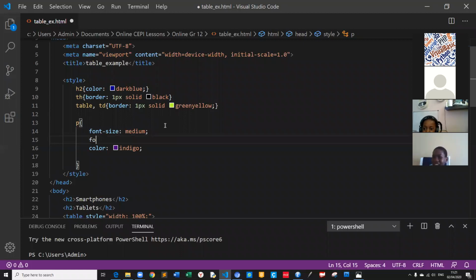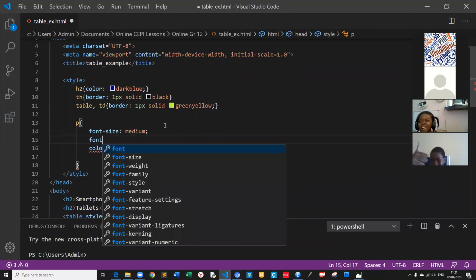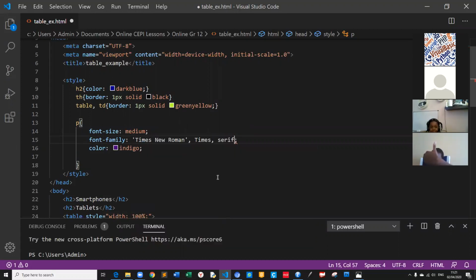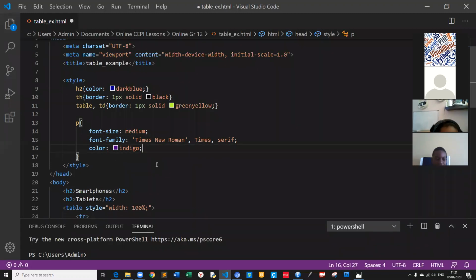Font family will be, for example, Times New Roman. This is one of the famous ones, right? Okay, that's all. Then let's write one paragraph here.